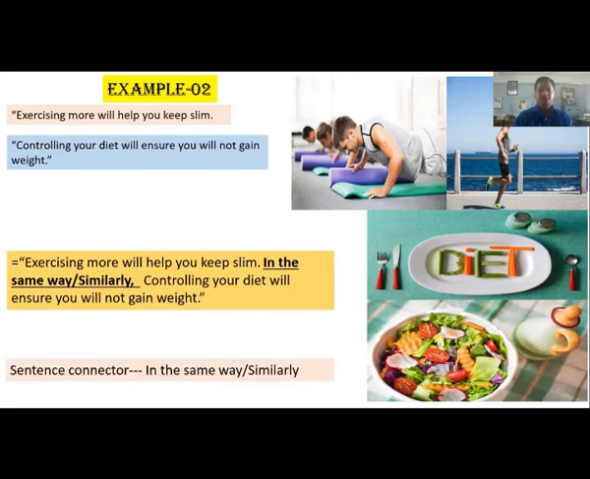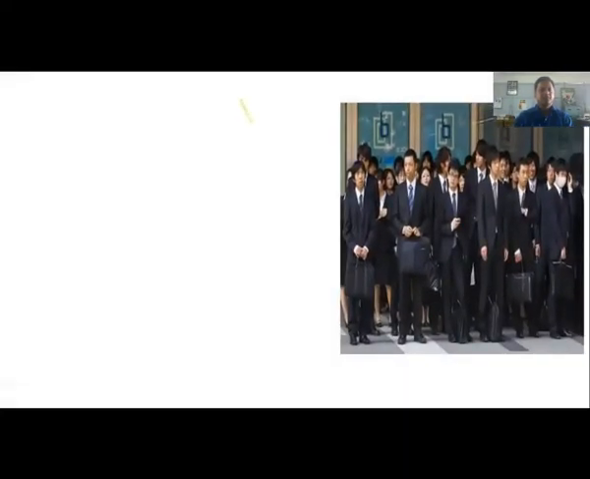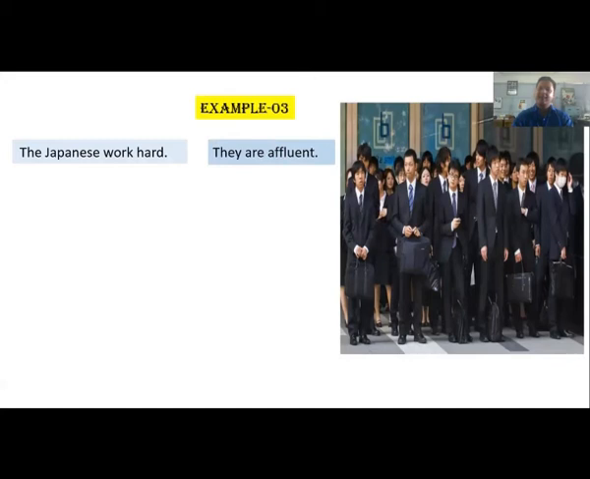Let's move to the third example. Example 3. My first sentence is, the Japanese work hard. They are affluent. Dear students, if you look at the sentences very carefully, you will see the second sentence is the consequence or the result of the first sentence. As the Japanese work hard, they are affluent.